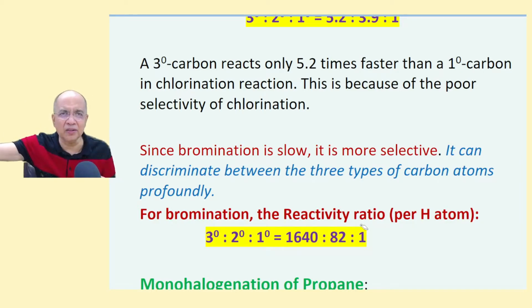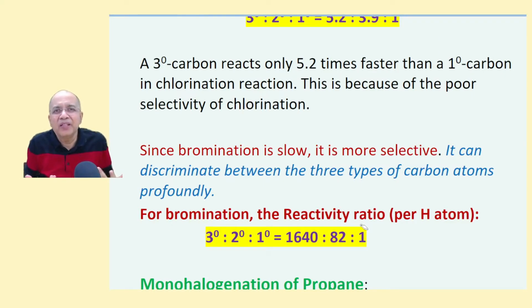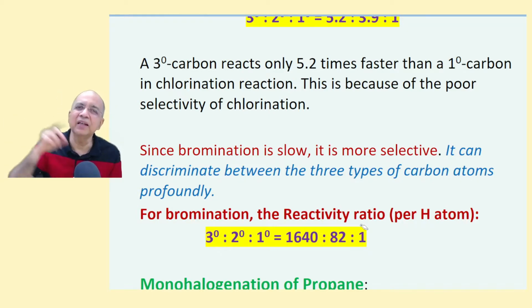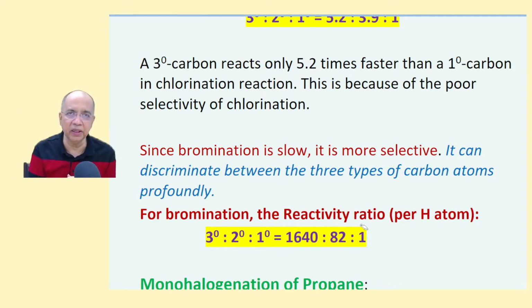Because you are going fast, on a scooty, you don't have time to talk and chat with those guys. And therefore, when you come back so fast to me and report, sir, you'll say, 3-degree, no doubt, will react faster, but only 5.2 times faster than 1-degree. And 2-degree will react 3.9 times faster than 1-degree. Because you are fast, you are unable to discriminate between these three types of carbon atoms so very well.